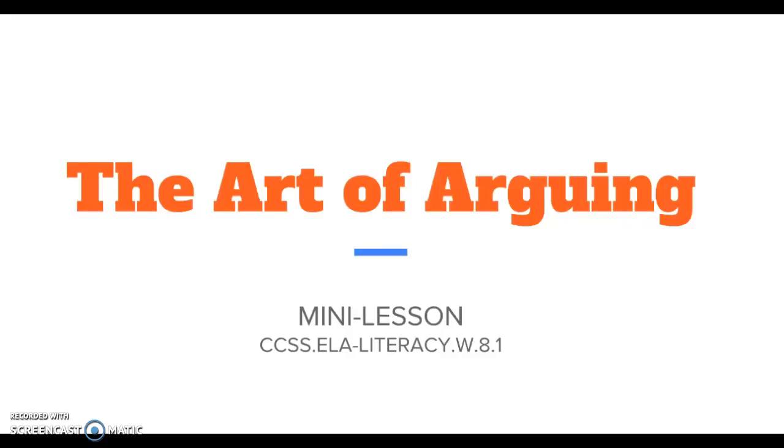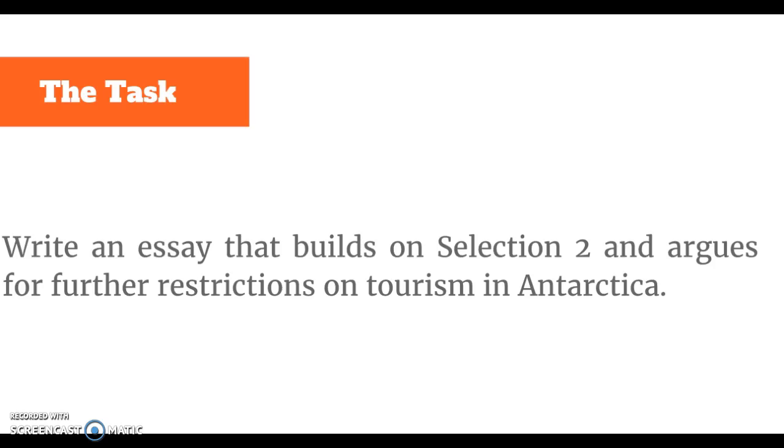So let's go over the task here on the midterm and what they're asking you to do. Let's start with the prompt. The question is, write an essay that builds on selection 2 and argues for further restrictions on tourism in Antarctica. So both articles are about Antarctica. The first selection wants less restrictions, less rules, less laws to make it easier for people to visit and do research. Selection 2 is not against tourism and it's not against scientific research, but it's asking for more restrictions, more laws to protect the environment of Antarctica.